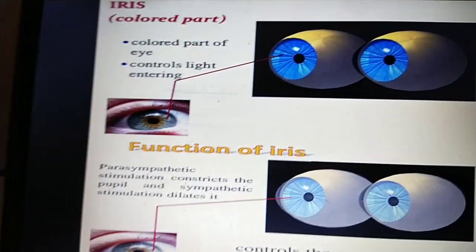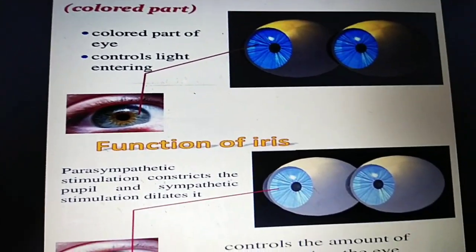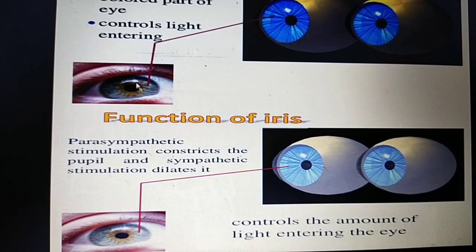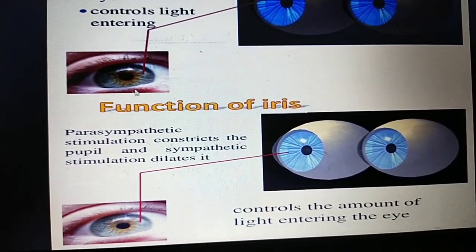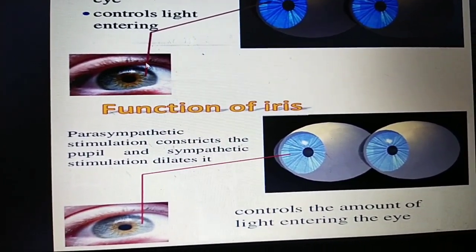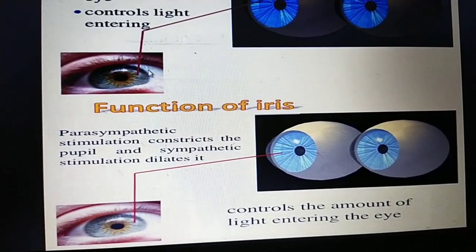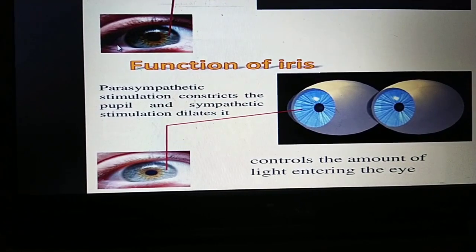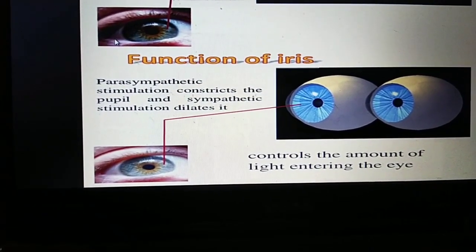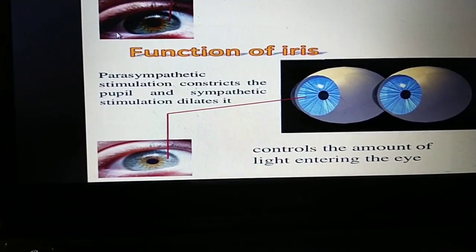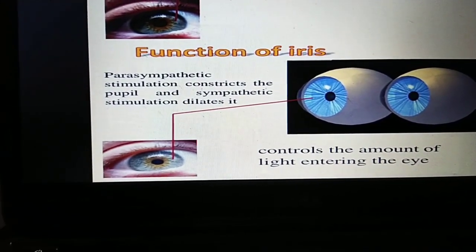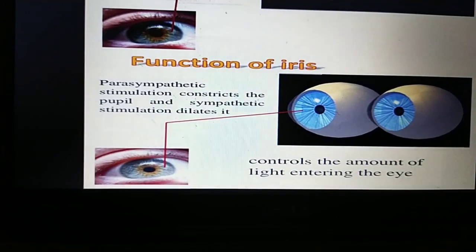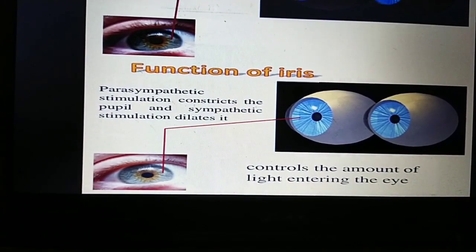The iris is the colored part of the eye. You can see here, this is the colored part of the eye. The color of the eye depends on the color of the iris. It controls the light entrance. Parasympathetic stimulation constricts the pupil, and sympathetic stimulation dilates the pupil. The amount of light entering the eye is controlled by the iris.